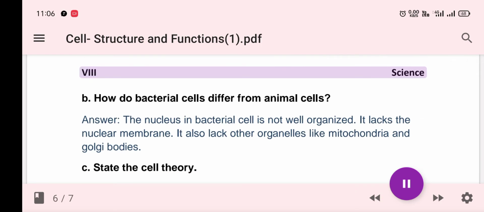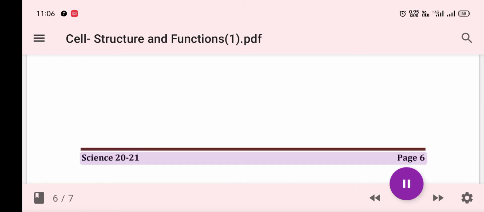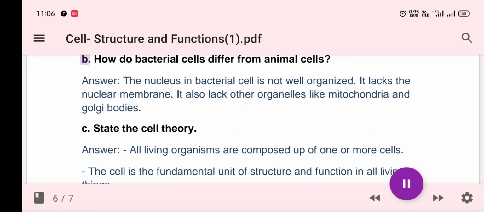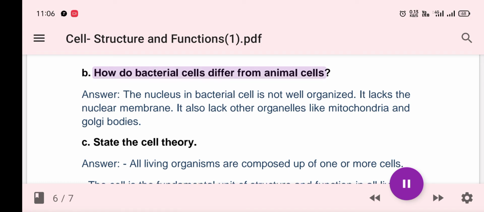Science 20-21 page 6. B. How do bacterial cells differ from animal cells? Answer. The nucleus in bacterial cell is not well organized. It lacks the nuclear membrane. It also lacks other organelles like mitochondria and Golgi bodies.